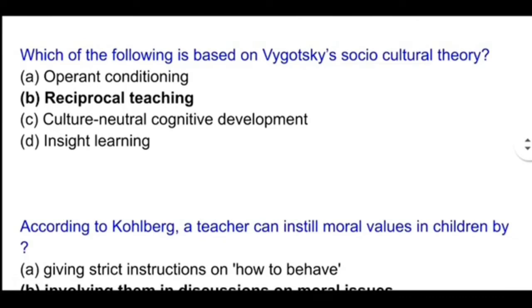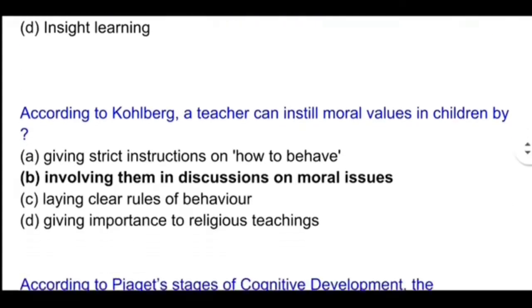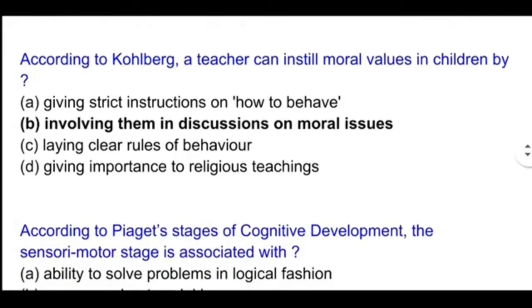Next question. Which of the following is based on Vygotsky's socio-cultural theory? So here the answer will be reciprocal teaching. Next question. According to Kohlberg, a teacher can instill moral values in the children by. So the correct option will be involving them in discussion on moral issues. That is what Kohlberg said.